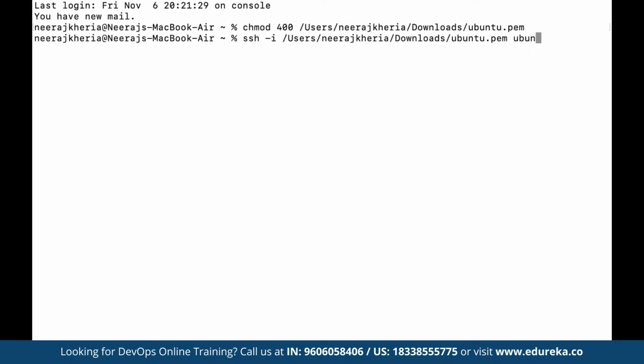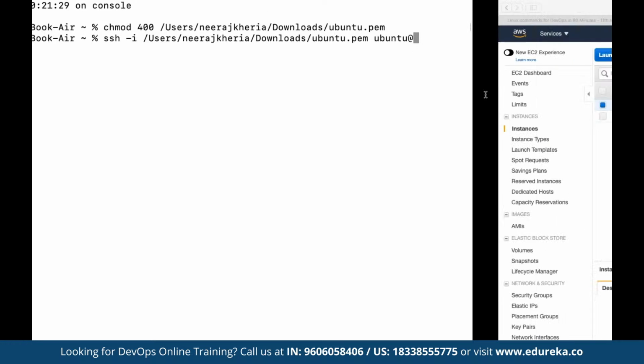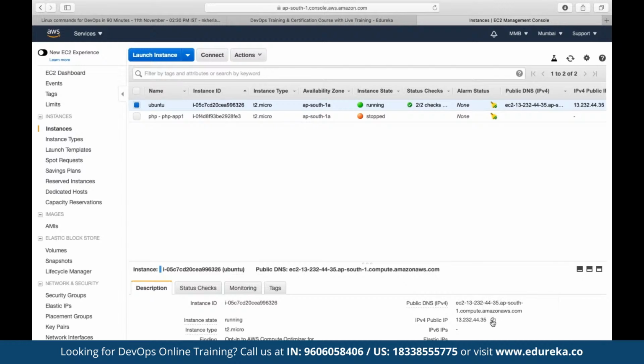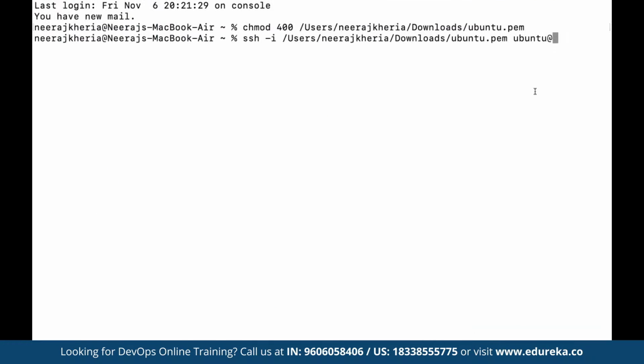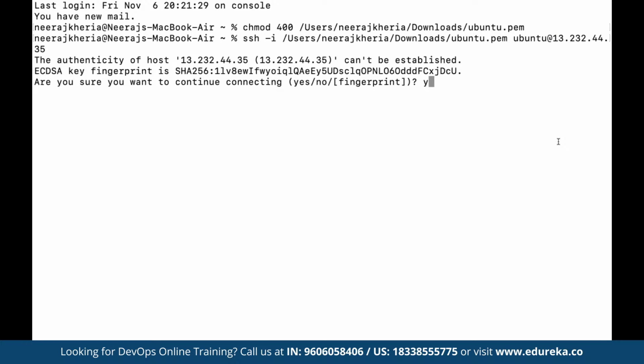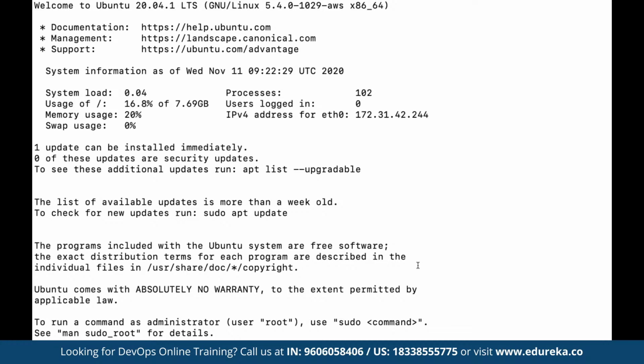Since we have chosen the Ubuntu distribution, our default username is going to be ubuntu, and then we have to specify the IP on which the instance has been deployed. If the credentials are correct, we would be able to get connected to this Ubuntu server, and now we can start running operations on this Ubuntu server as and when required.